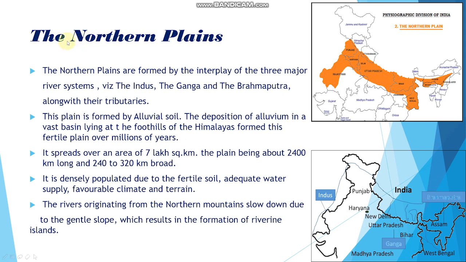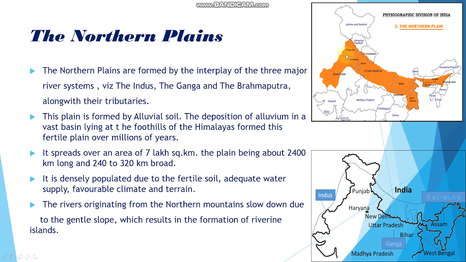Coming to first the northern plains. The northern plains are formed by the interplay of three major river systems, that is the Indus, the Ganga, the Brahmaputra, along with their tributaries. This plain is formed by alluvial soil. The deposition of alluvium in a vast basin lying at the foothill of the Himalayas formed this particular plain as a fertile plain over millions of years.